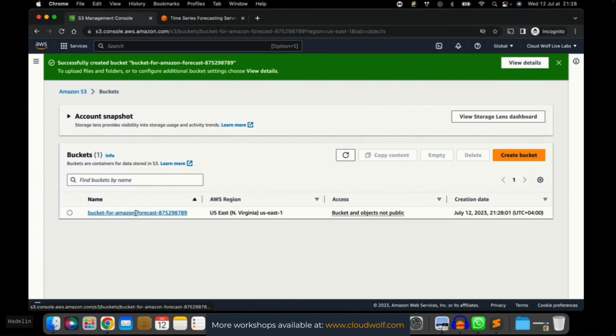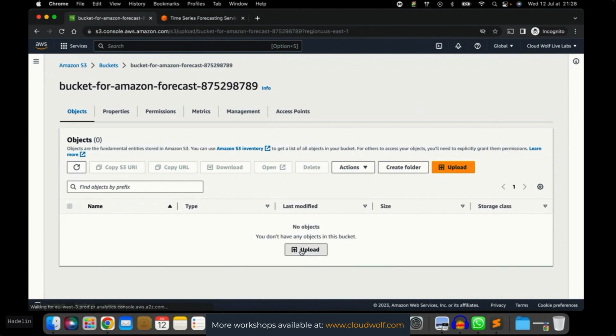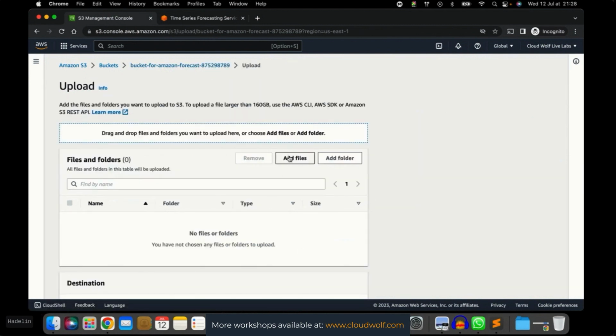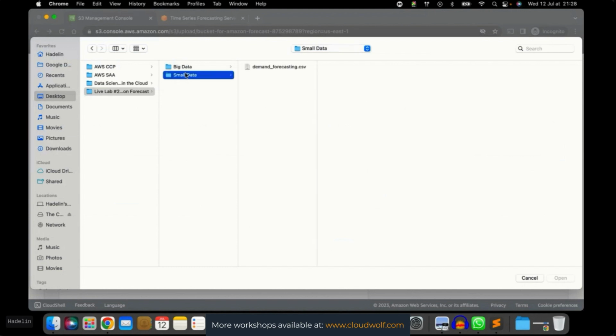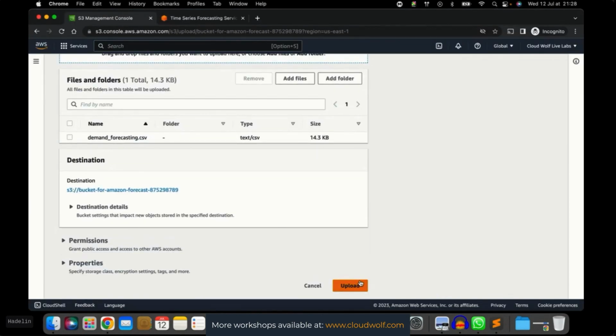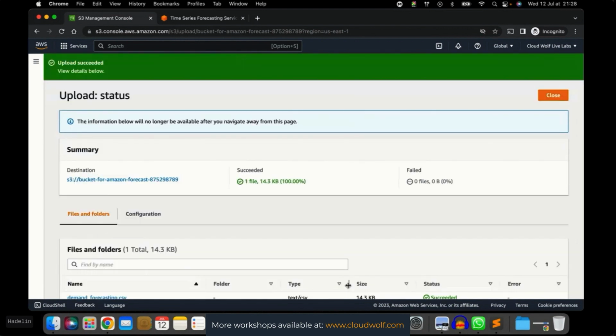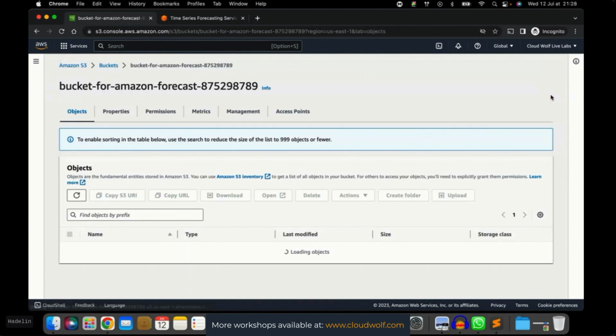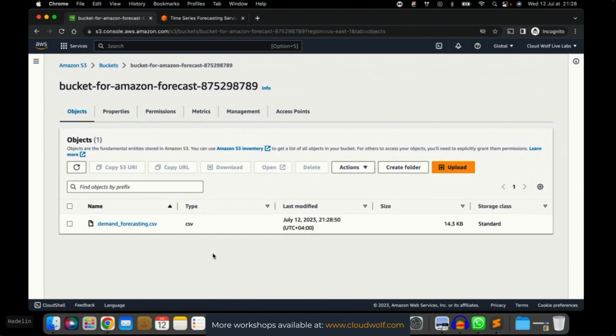Okay, so now let's go inside the bucket and let's upload the dataset. So we click Add Files here, and then we go to Small Data and Demand Forecasting. Of course, if you want to play with big data, you can in the future, but for this lab, if you want to do the same as me, I really recommend that you get the small data. So Demand Forecasting CSV in the Small Data folder, open, and upload. Upload succeeded, perfect. Let's close, and now all good for everybody. We're done with S3. Anything we had to do in S3, we're done. We can already move on to Amazon Forecast.